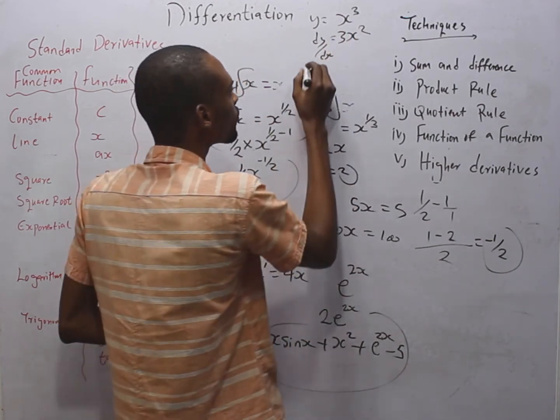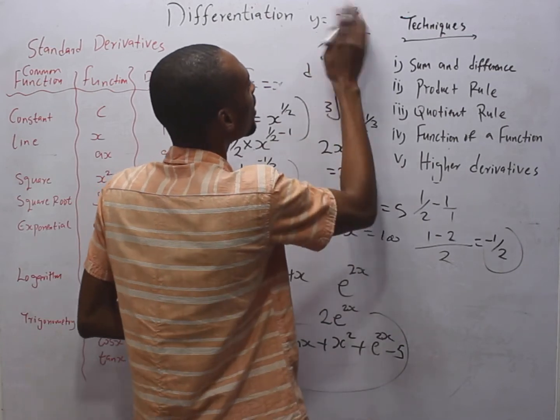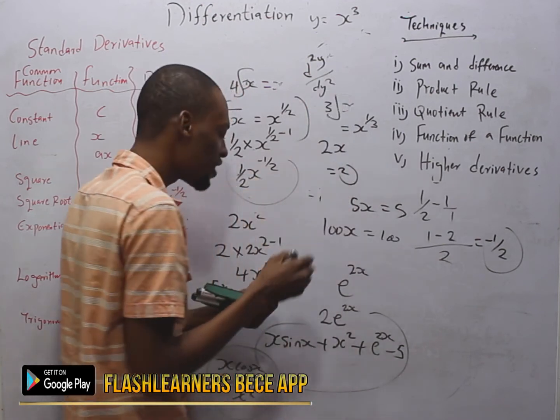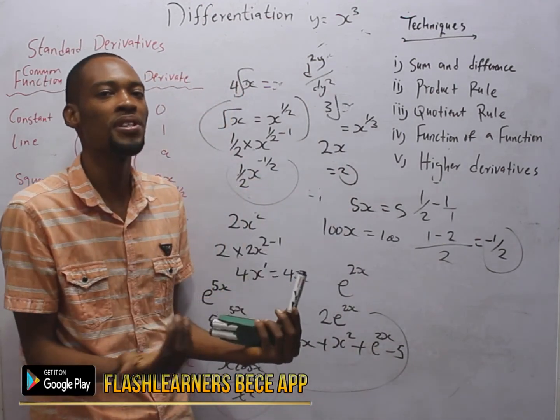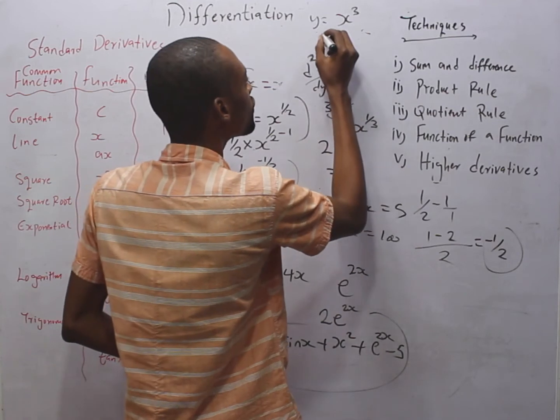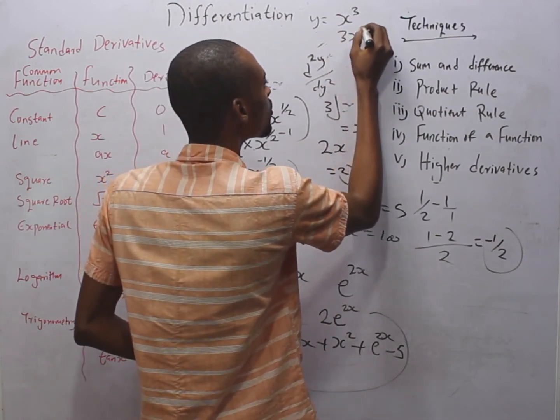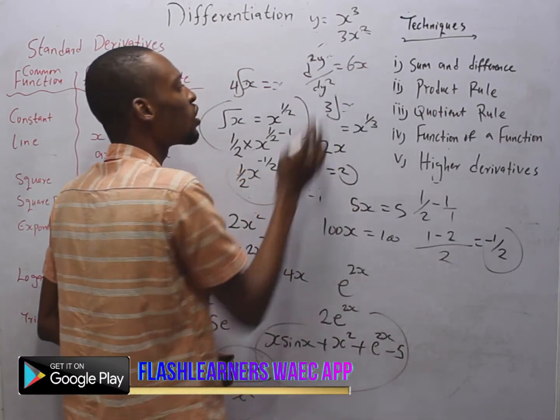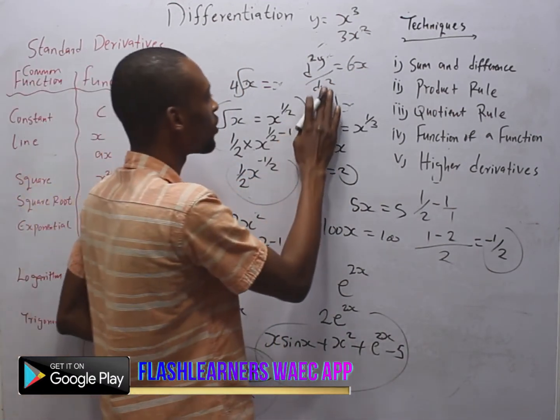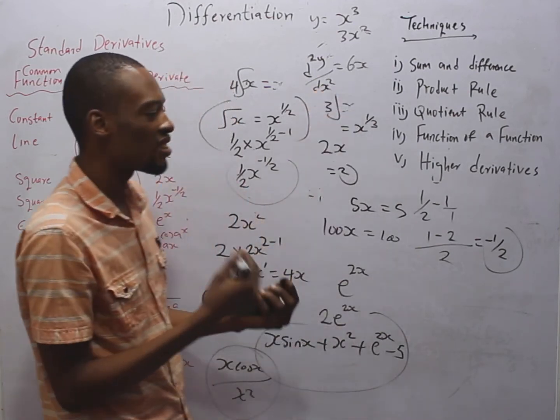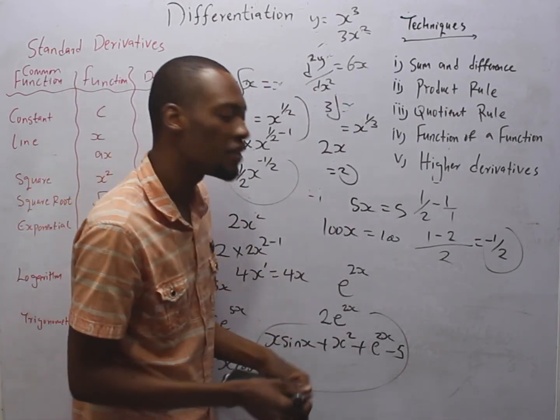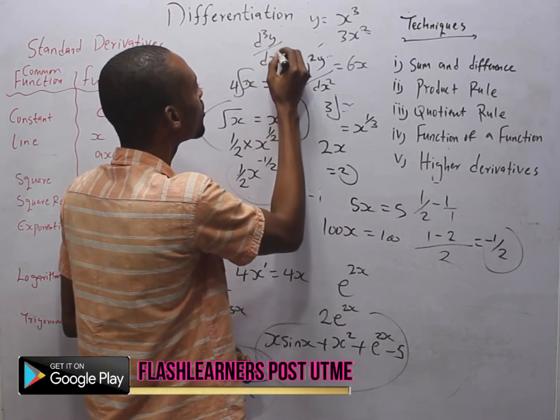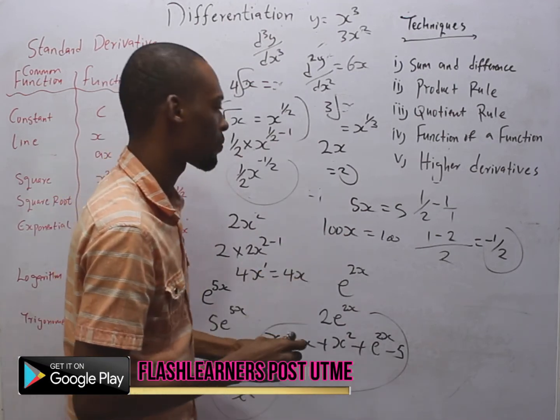How about if I say find d square y over ds square? This is a higher derivative. It means differentiate 2 times. Differentiating the first time, we have 3s squared. You differentiate this again to have 6s. If I say d cube y over ds cube, we are differentiating 3 times.